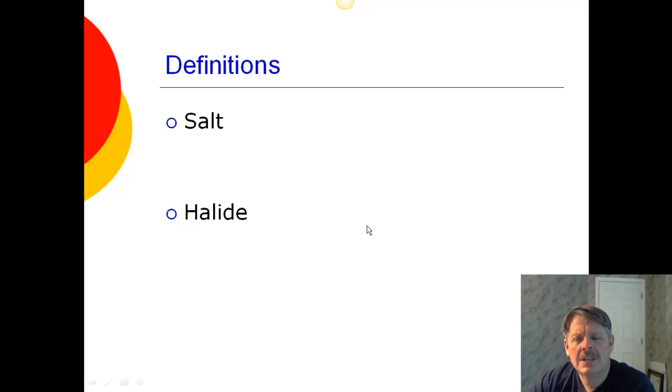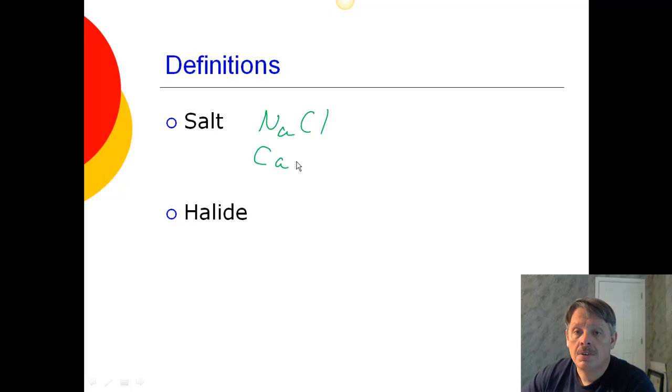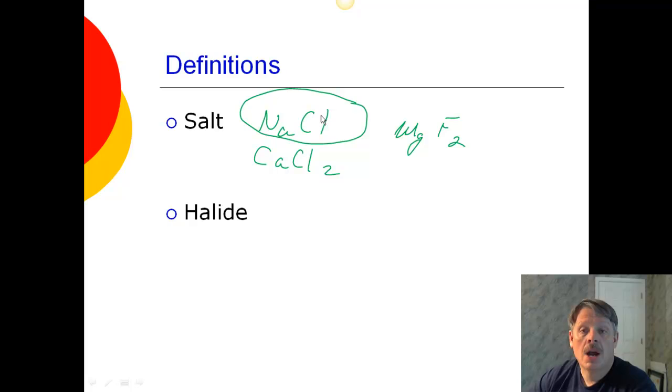Speaking of salt, let me give you a definition, a chemical definition of a salt. A salt is simply an ionic substance. So when you look, it's made out of a metal and a non-metal, so when you look at salt, you think of NaCl. But CaCl2 is also a salt. So MgF2 is also a salt. So when we talk of salt in the vernacular, we mean sodium chloride. When we talk about salt in chemistry, we're not necessarily talking about sodium chloride, so you might need to get that clarified if we ever have a question like that that you are not sure of.